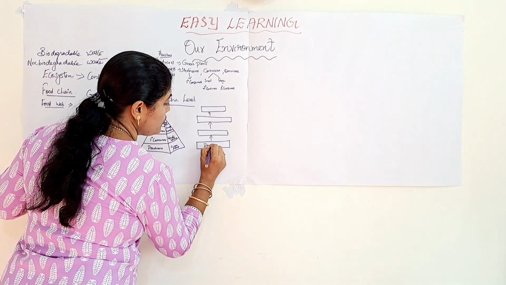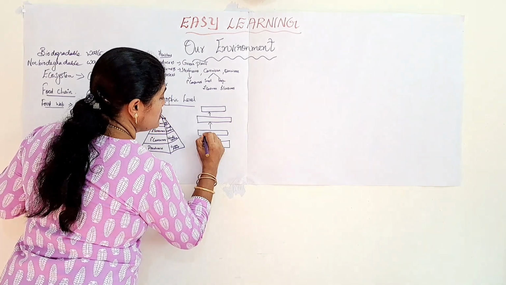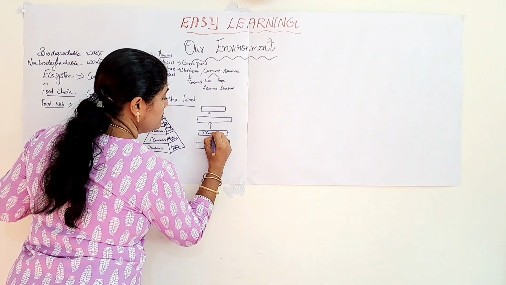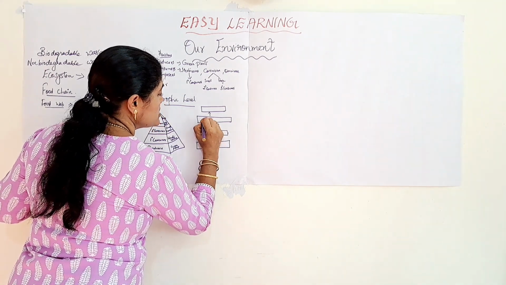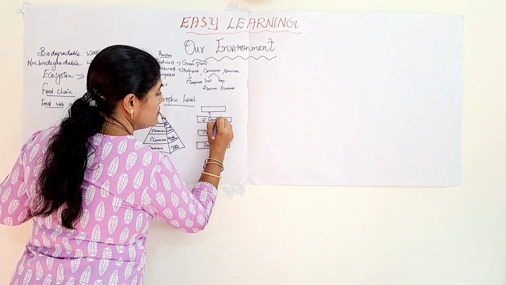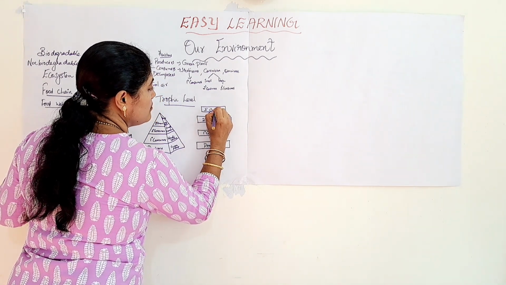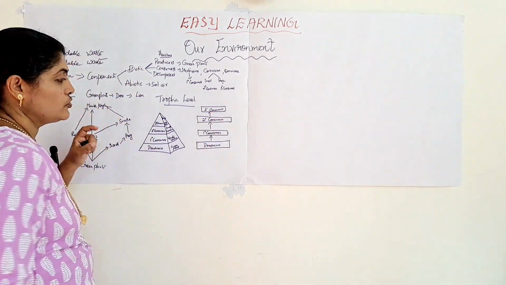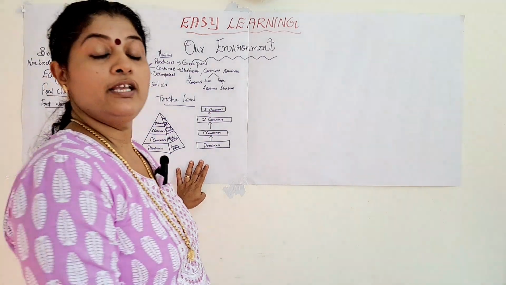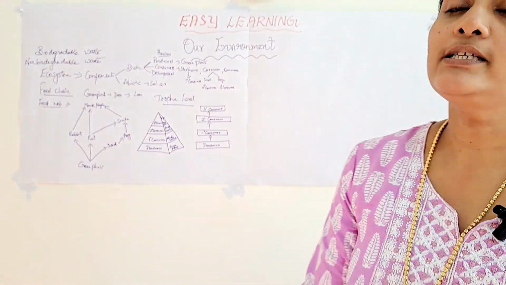So they are known as the producers, primary consumer, secondary consumer and tertiary consumer. So these are the two different ways in which you can depict the trophic levels in a food chain.